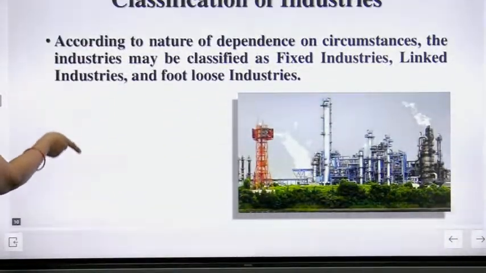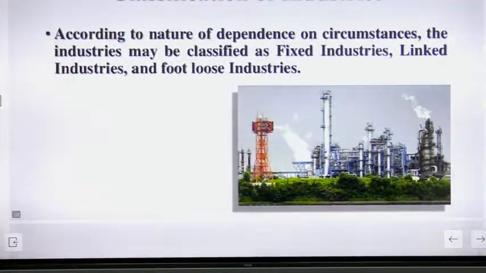Now classification of industries. If we are talking about the classification of industries, this is related to the senior classes, in your 8th standard.